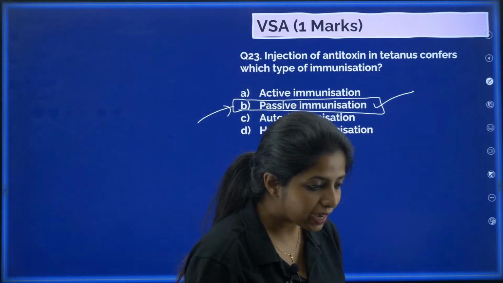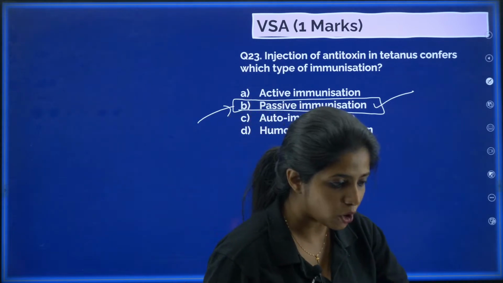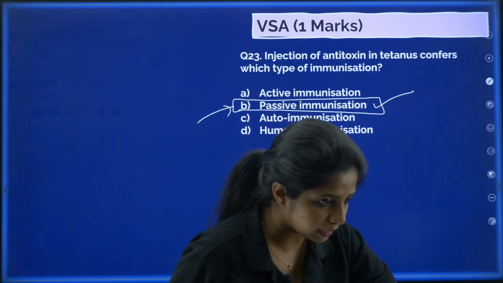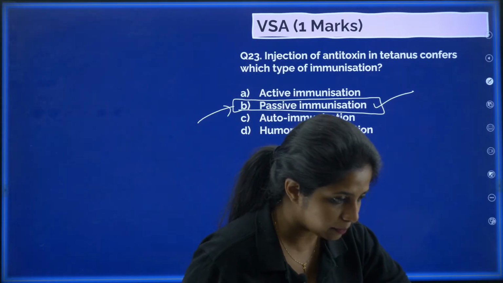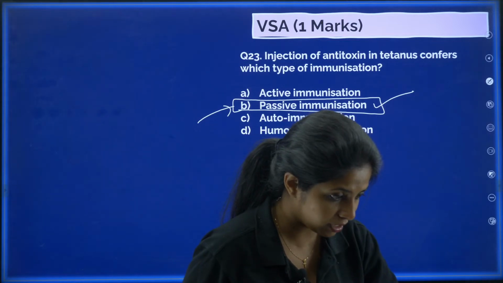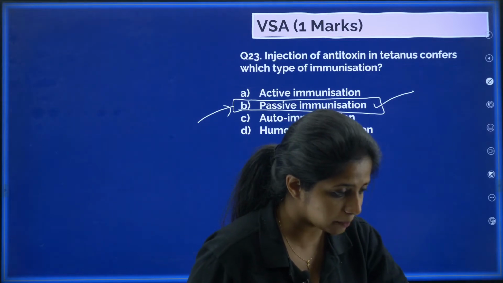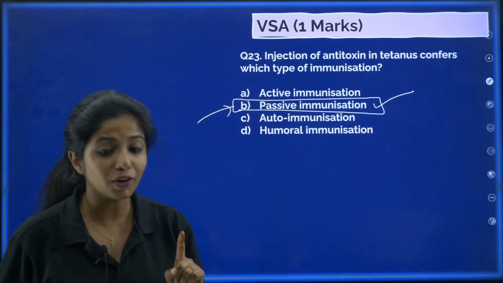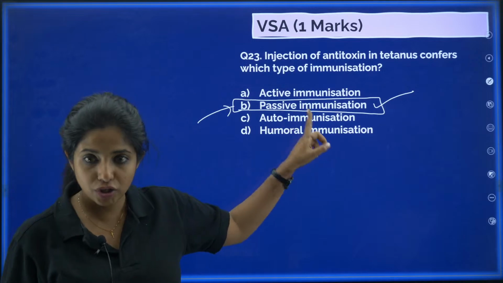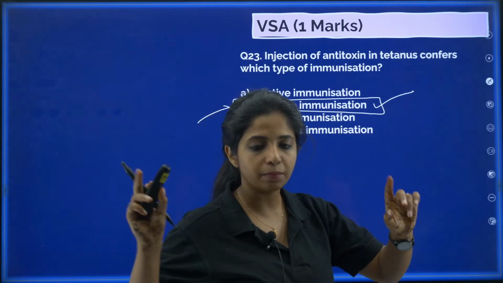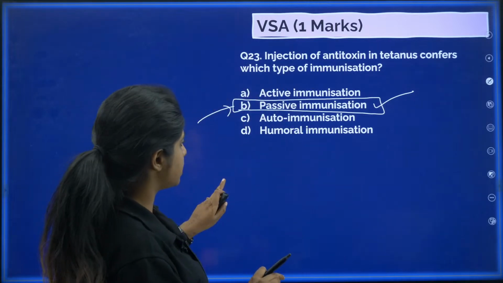So all of you who said 23 B, you have got it correct. Let me see who all got it correct. Shagufta said B, Shaukat Ali said B, Mr. Adil said B, Yashu said B, Vinay said B, Mohammed said B, and Ramya said B. Others who got your answers wrong, it's totally fine, just get it correct. I hope it's clear now. Whenever ready-made things are there, that means you're talking about passive immunization.